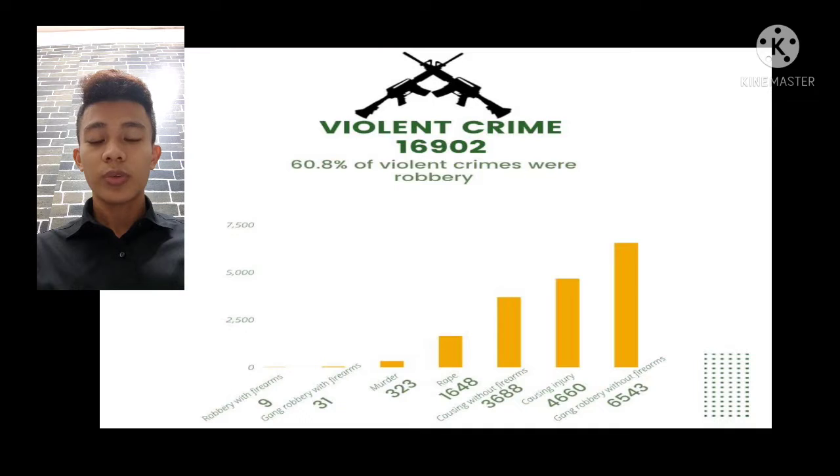Thirdly, causing injury without firearm, which is 3,688. Fourthly, rape as much as 1,648, and the fifth is murder, which is 323. Last but not least is gang robbery with firearms, which is 31. And lastly, the lowest in the bar chart is robbery with firearms, which is only 9.